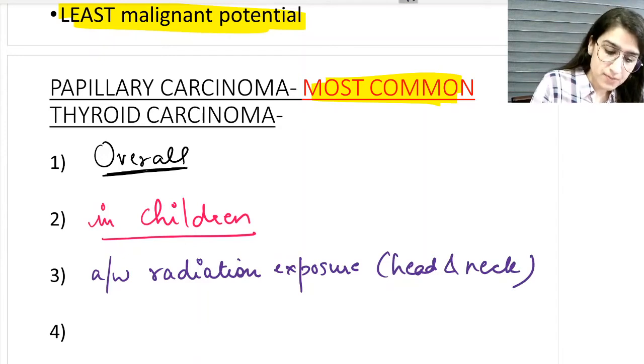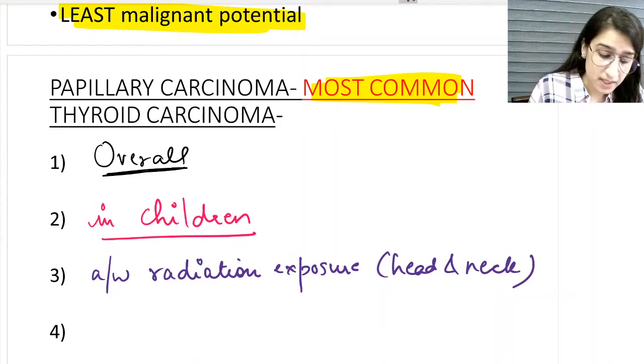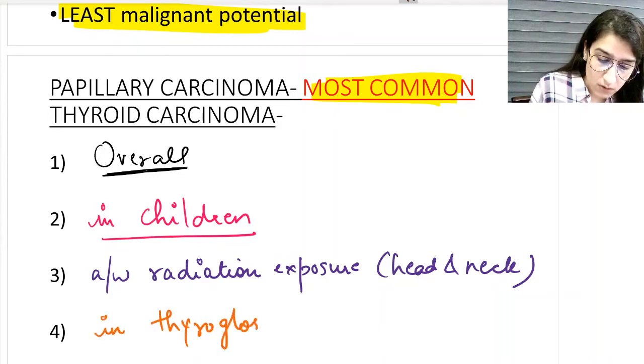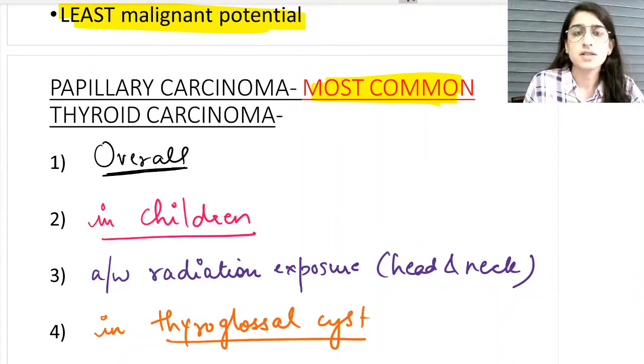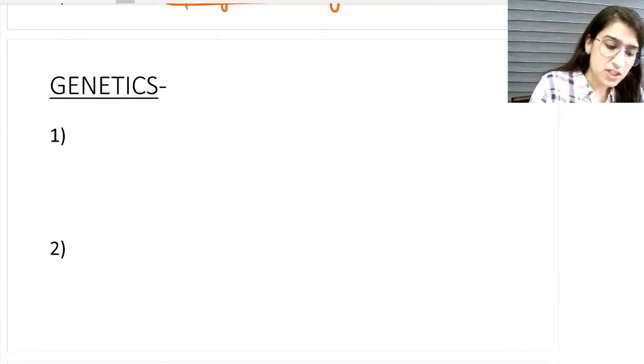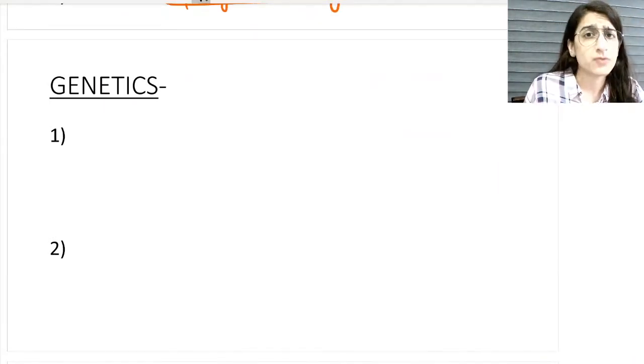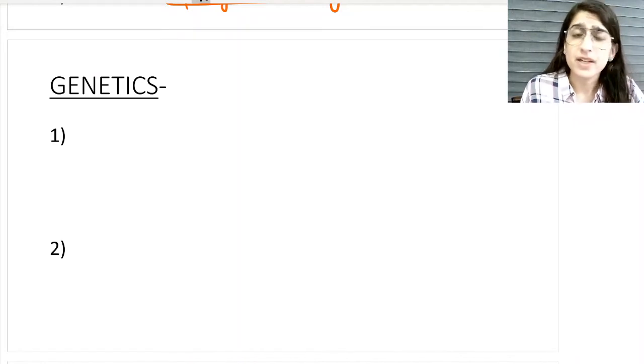Another important MCQ, the last one: papillary carcinoma is the most common thyroid carcinoma seen in cases of thyroglossal cyst. So these are the 4 important MCQs related to papillary carcinoma of thyroid. Now after this we move to the genetics part. What are the genetic alterations involved in the pathogenesis of papillary carcinoma of thyroid?